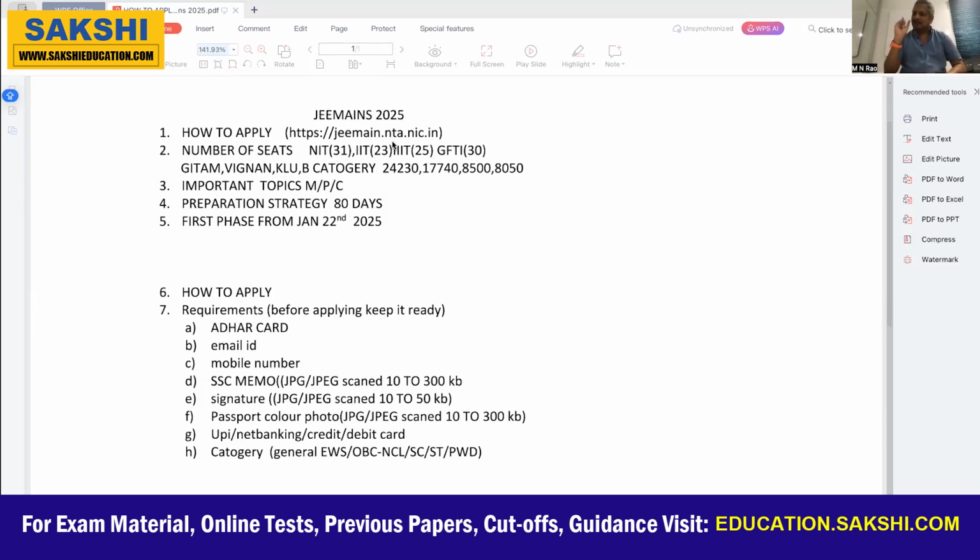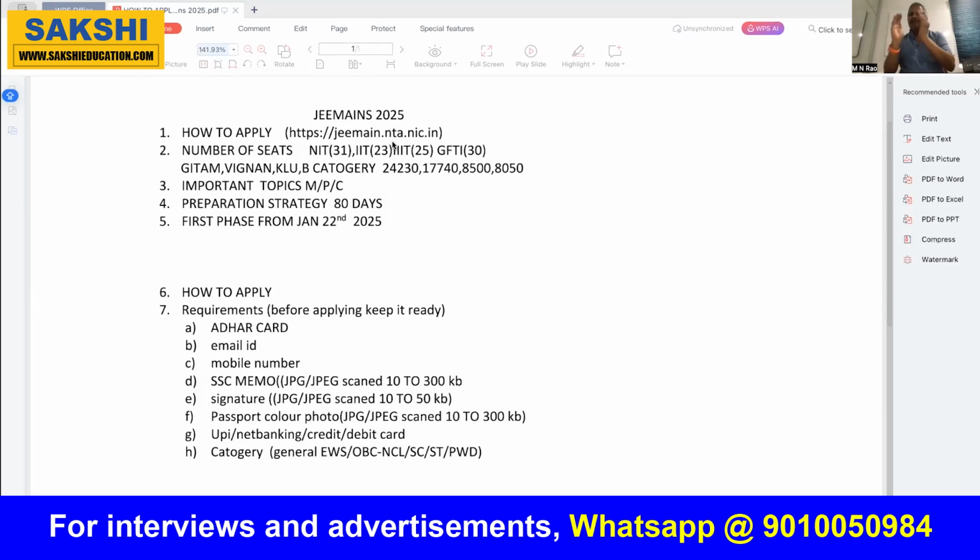If you take the number of seats, after getting a good percentile in JEE Mains, it will be utilized for the Advanced purpose, for writing the Advanced, and the next point, to be admitted into IIT colleges.